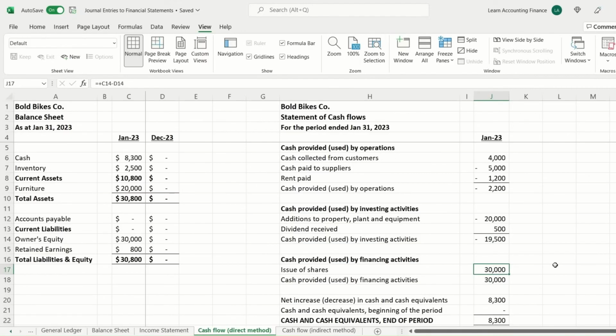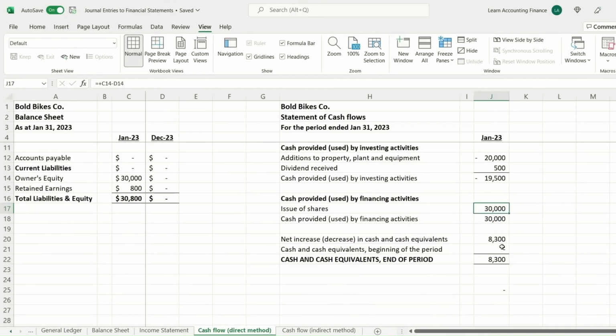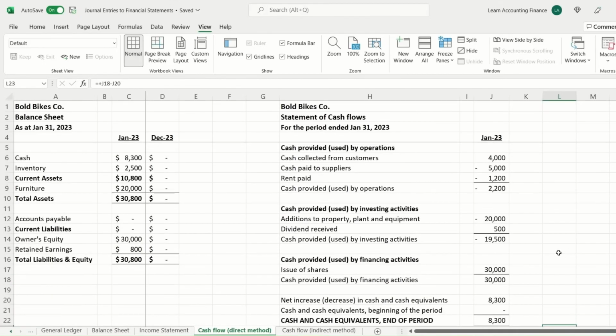So if you look at it from the owner's perspective, he invested $30,000, and at the end of the month, he is actually looking at $8,300. So there appears to be a loss of $21,700. But it's not a loss, it's an investment in the business, and now he has a few assets on the balance sheet, right? He has furniture of $20,000. He also has inventory of $2,500 that he can sell, and of course he still has $8,300 in cash. Hope this clarifies the flow of accounting entries.